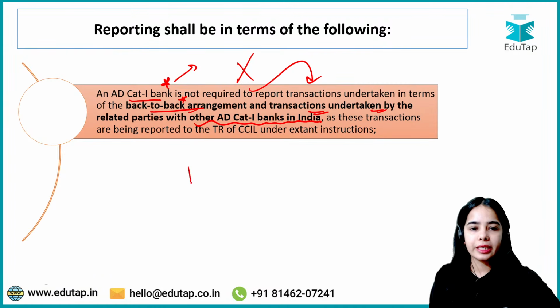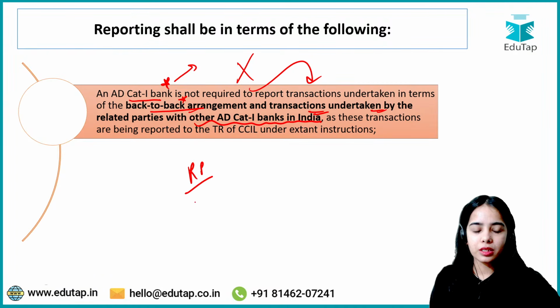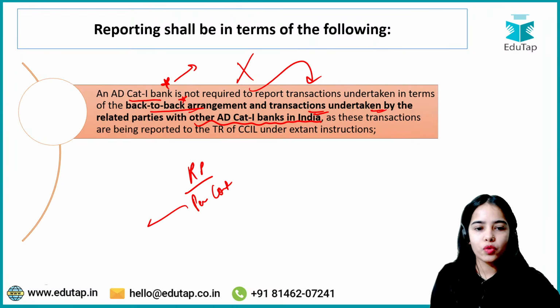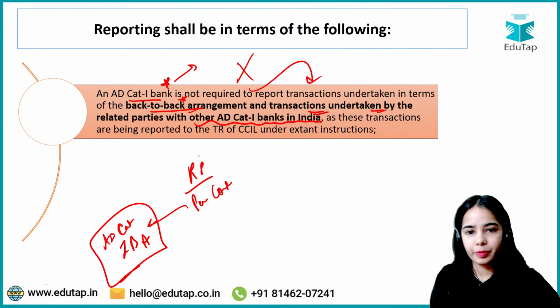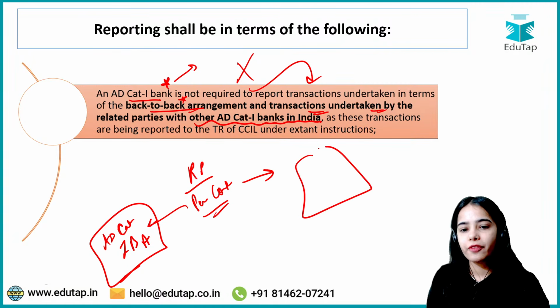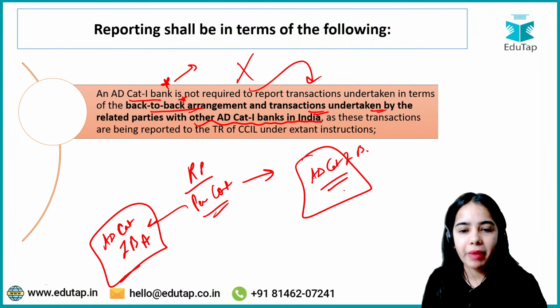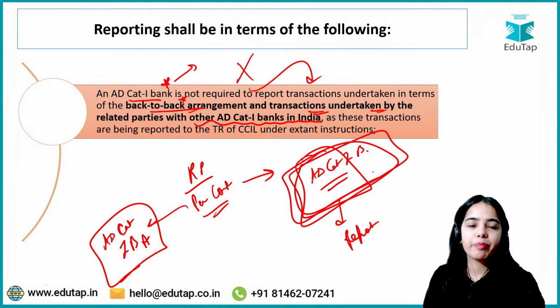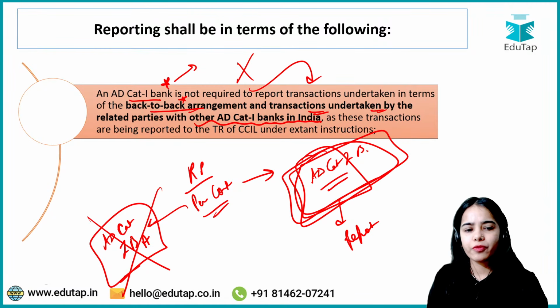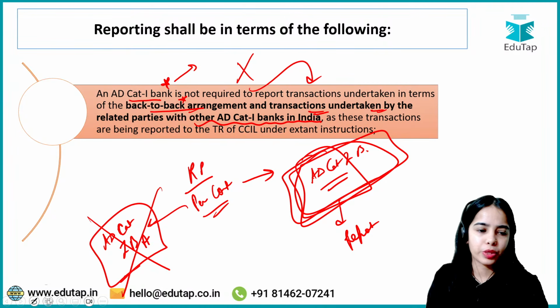Because if the related party, let's say the person that has control over this authorized dealer category 1 bank A, is coming into the contract with another authorized dealer category 1 bank, this other bank will report the transaction because it is a part of the transaction, so it will report the transaction directly. So the authorized dealer category 1 bank A will not have to report it separately.